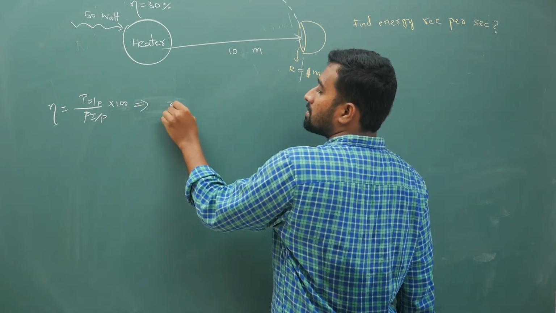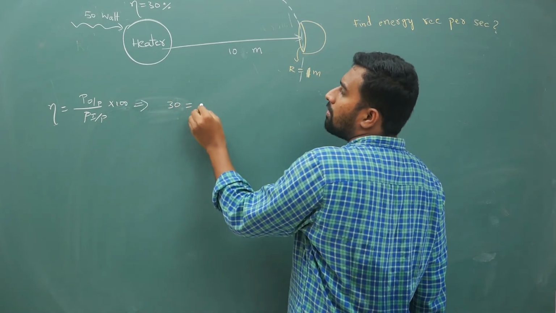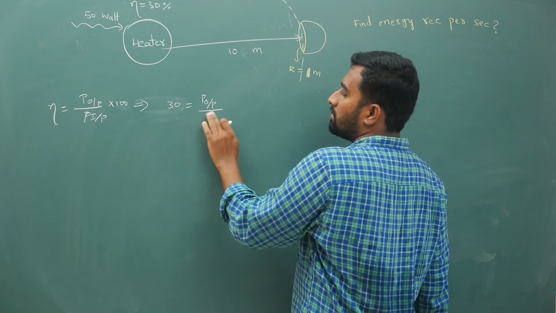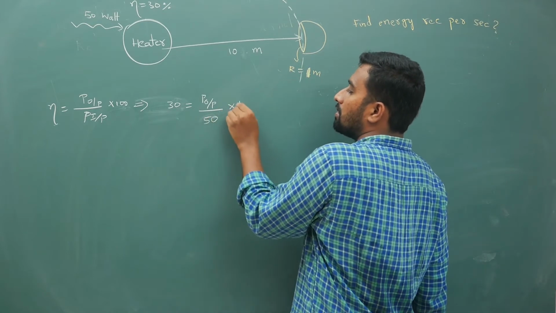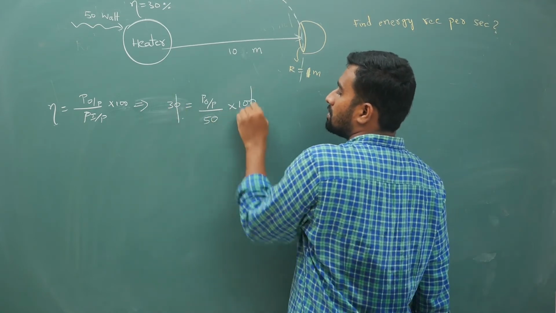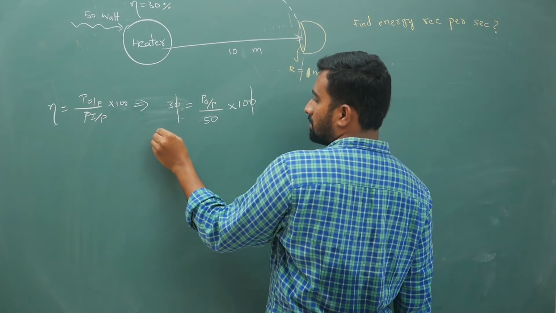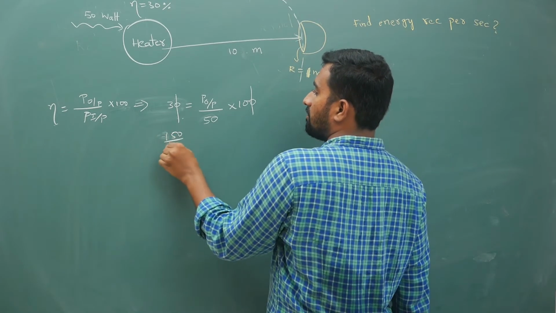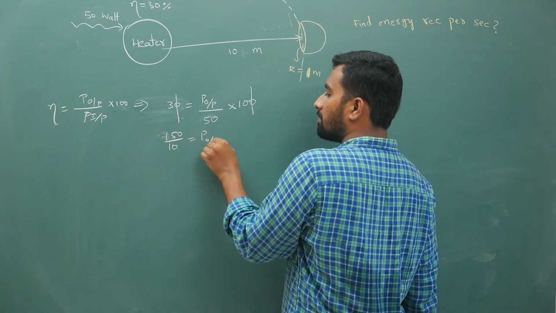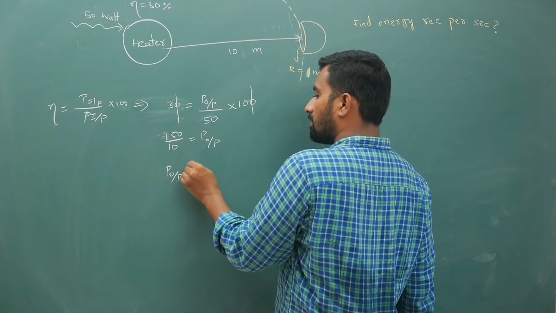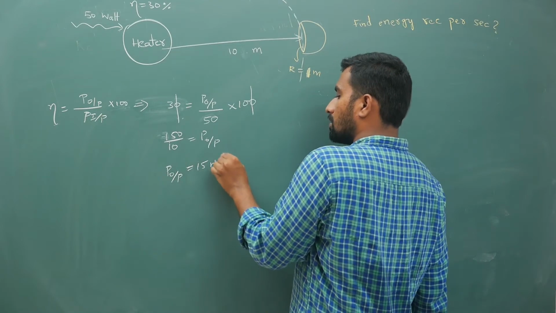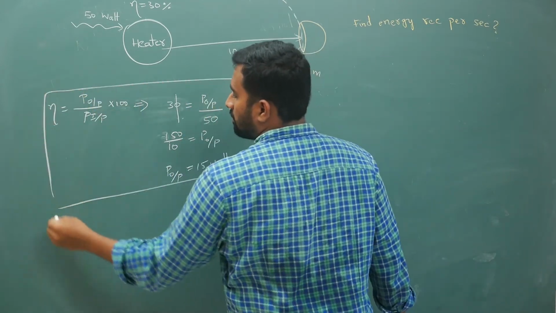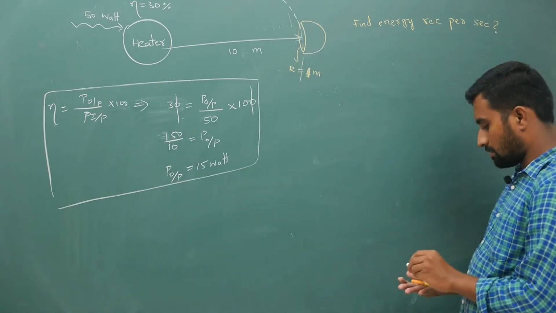So that implies 30 is output power by input. Input is how much? 50 into 100. So output power is 3 into 50, that is 150. 150 by 10 is output power. So your output power is 15 watts. So that means your source is sending 15 watts of energy every second.